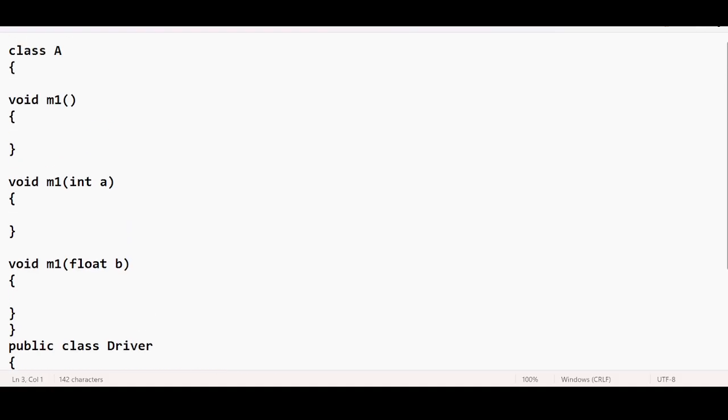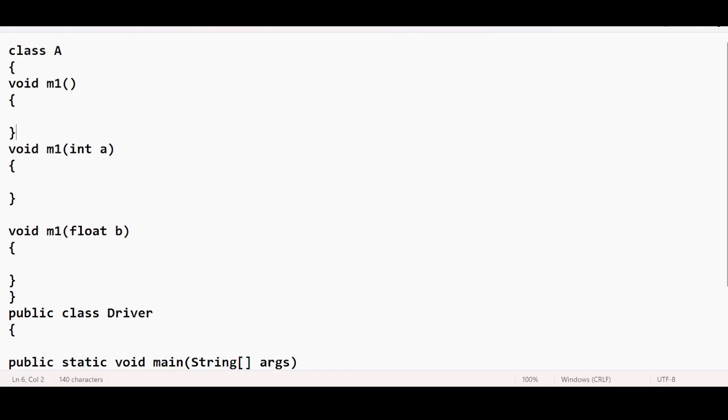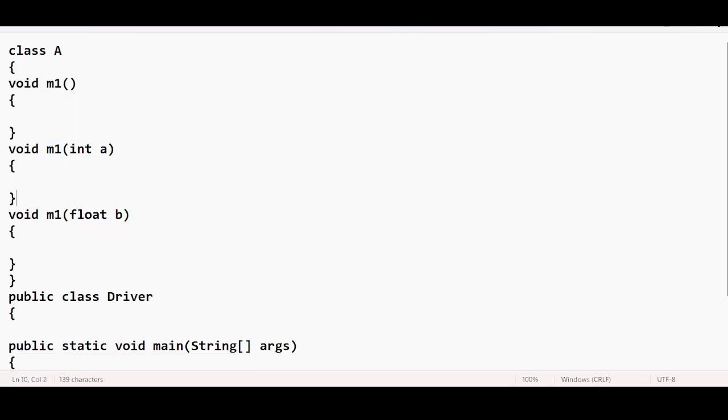I have the method m1, again I have method m1, again I have method m1. Method names are the same, but each and every method is accepting a different set of arguments. They are the same when you consider the name of the method, but they differ in arguments.